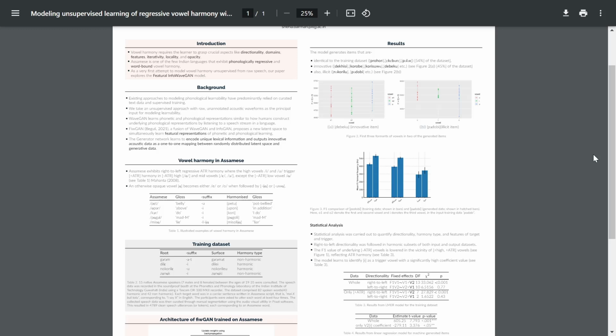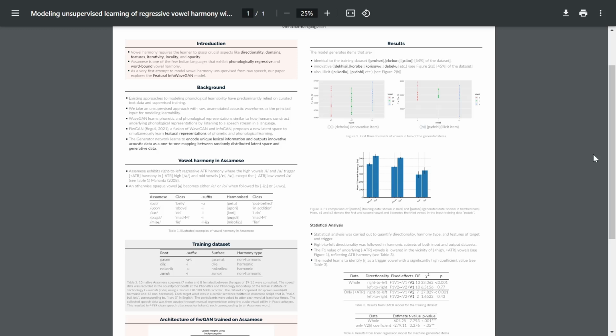For our experiment, we curated a novel dataset consisting of 15 native Assamese speakers from Upper Assam. A total of 82 lexical items were read out in a carrier sentence. 5,000 tokens were generated, and then we did pre-processing and quality check in Praat, and we decided on 4,789 tokens to train the model on.